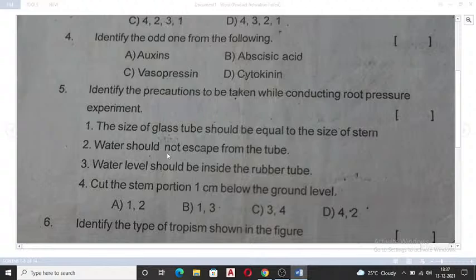What are the correct options? The size of the glass tube should be equal to the size of the stem. Water should not escape the tube. Water level should be inside the rubber tube. Cut the stem portion 1 centimeter below the ground level. What are the right options? 1 and 2, 1 and 3, 3 and 4, or 4 and 2? What is the right option?